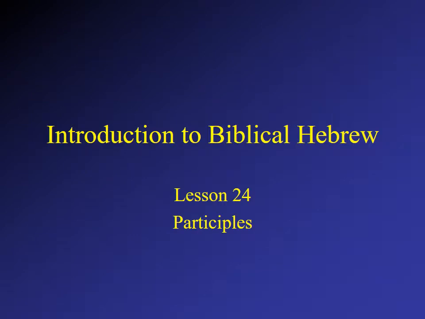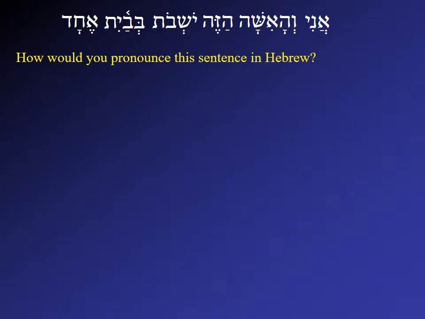This video goes with Kittel and Hoffer's Biblical Hebrew Lesson 24, and we'll be focusing on participles. Let's begin by pronouncing our sentence. Ani ve'ha'isha hazeh yoshvot b'vayit echad.